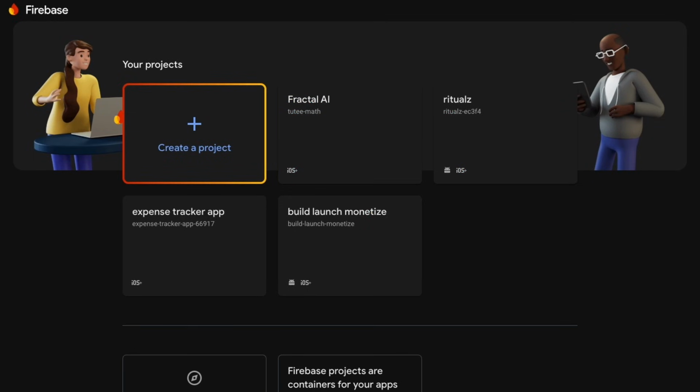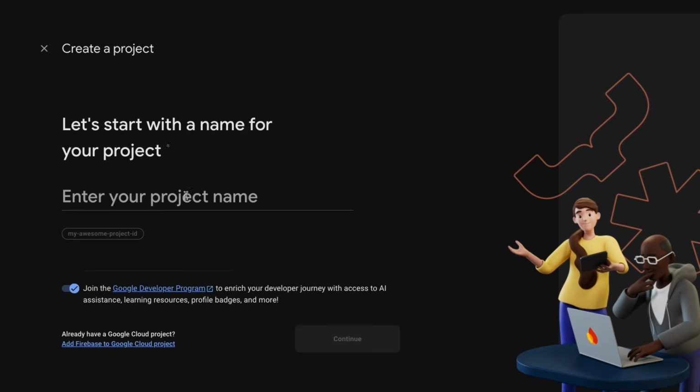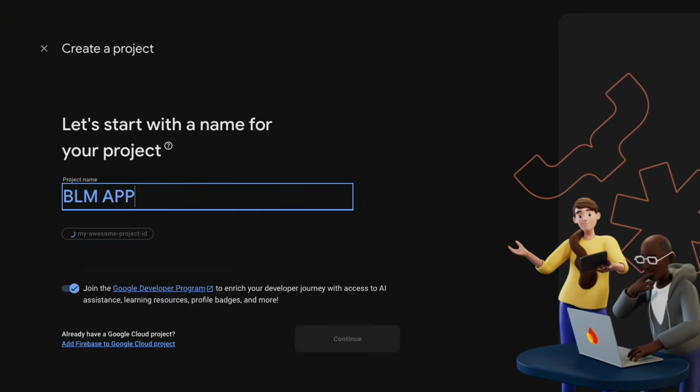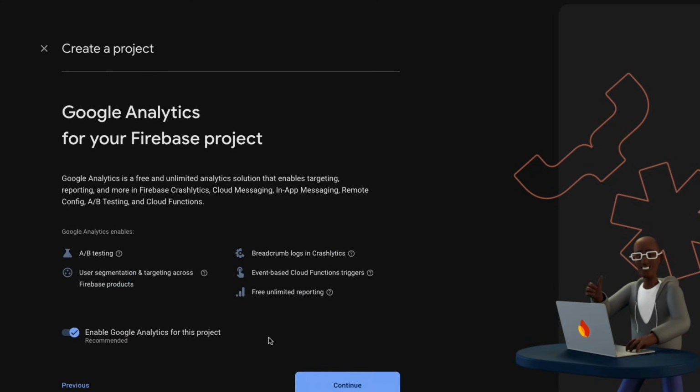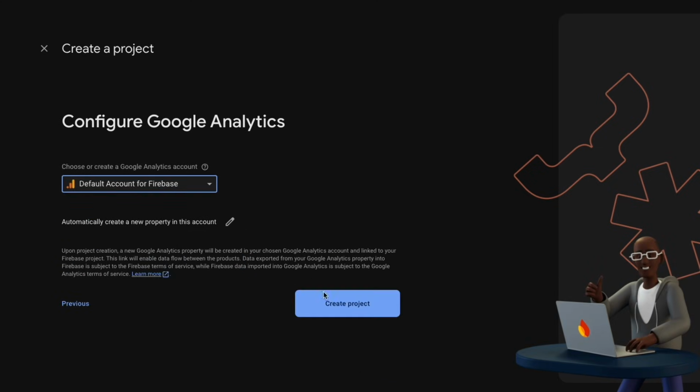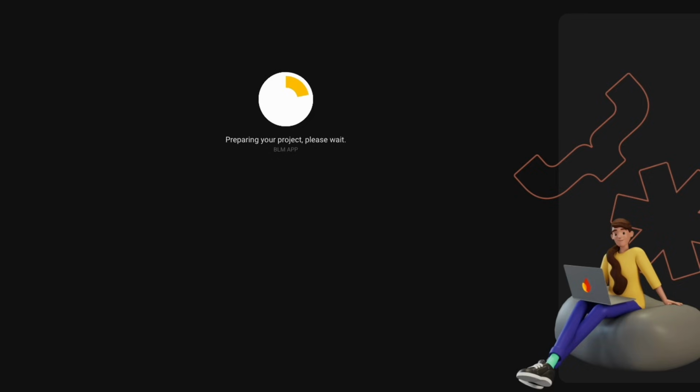Now let's come to our Firebase console and I'm going to create a new project. You can call it whatever you want. I'm just going to call it Build, Launch, Monetize App. And then let's create the project. Sweet, now that's done.